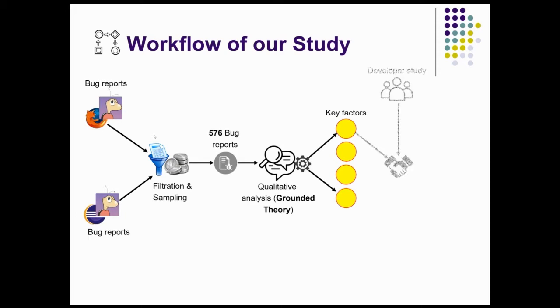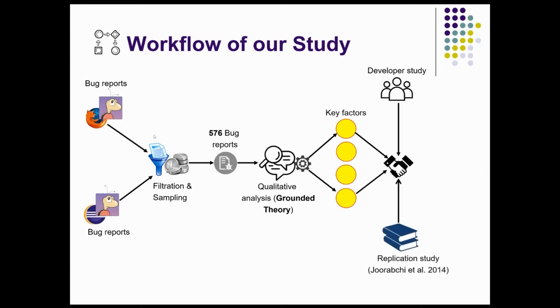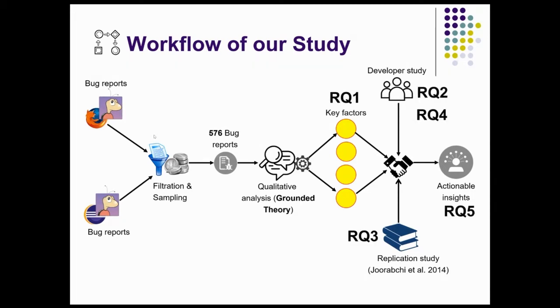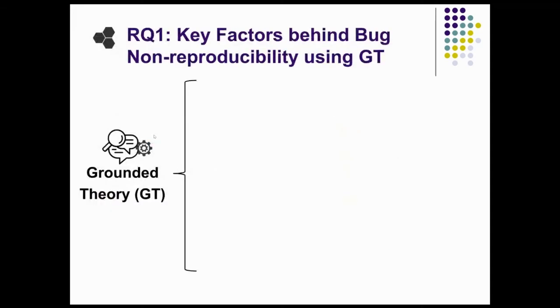Using them, we also conducted the developer study as well as the replication study, and finally came up with some actionable insights. Using these, we answer our 5 research questions. Because of the time limitation, I will go through each of these research questions briefly. For details, you need to read the paper.